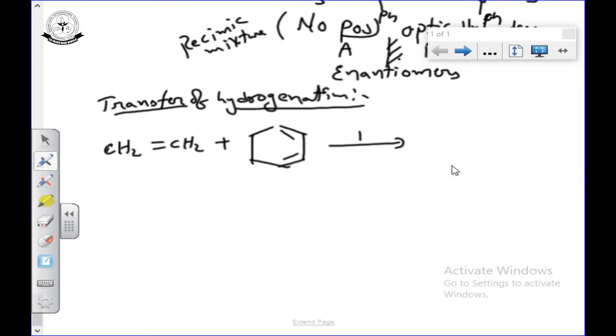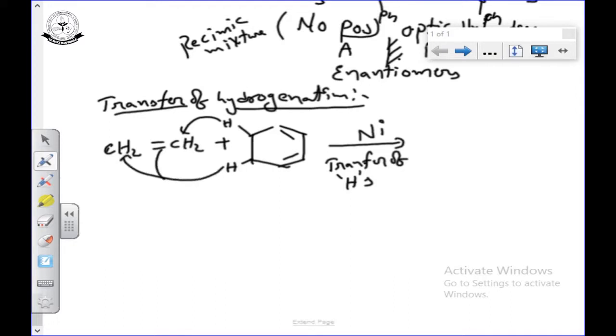Same hydrogenation only I am doing in presence of nickel, but I am not adding any hydrogen here. This is the transfer of hydrogens. See, this ring containing 2 hydrogens here. These hydrogens will be transferred into here, and that multiple bond will be transferred into here. Now see what happened. This CH3 single bond CH3 plus it's a benzene ring.